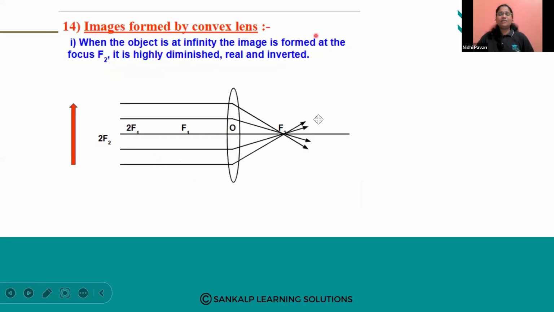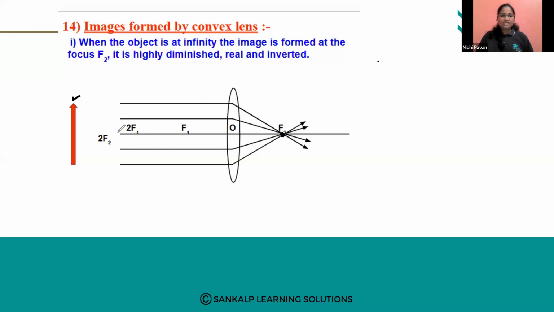Now we have images formed by the convex lens. One by one, we will learn the case studies. Images formed by the convex lens. So this is the object. When the object is kept at infinity, what do you mean by infinity here? It is kept at a far distance from the lens. We don't know the exact distance. So when the object is kept at infinity, the image is formed at F2. F2 means the principal focus on the other side of the lens.